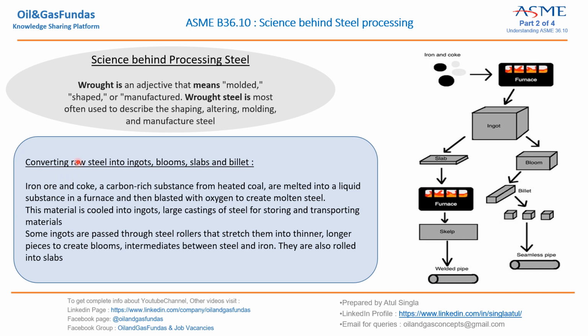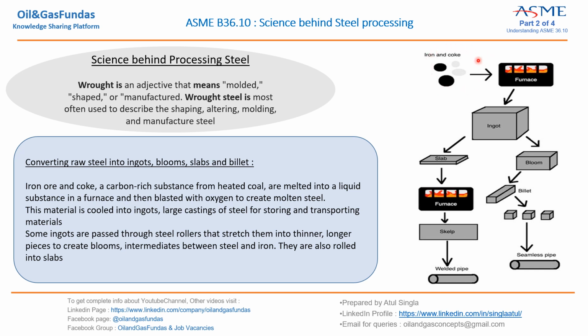Now, we have an iron and coke mixture, which is a raw material, and when we heat it in a furnace at very high temperature, from heated coal this is melted into a liquid substance and then blasted with oxygen to create molten steel. So this is the first step.